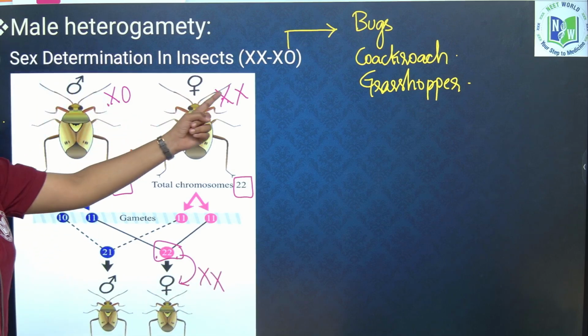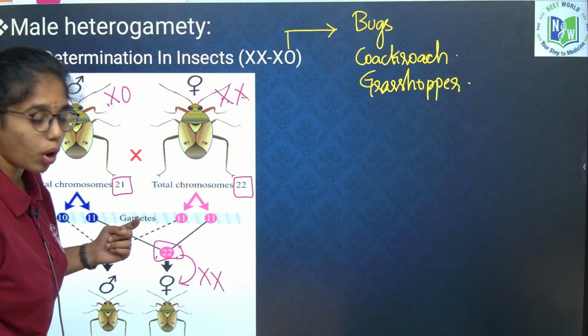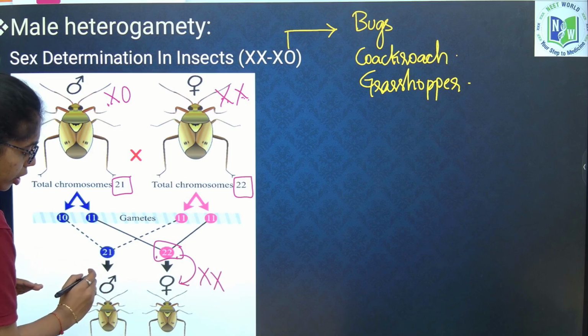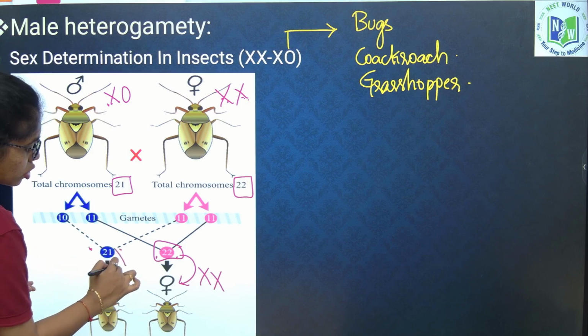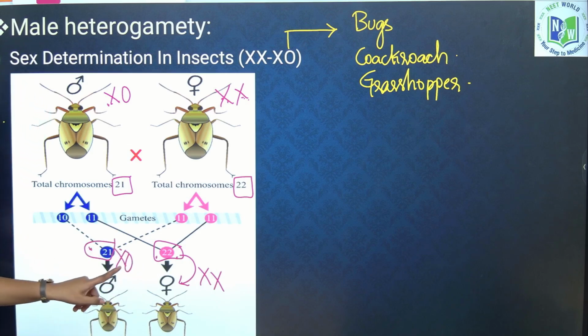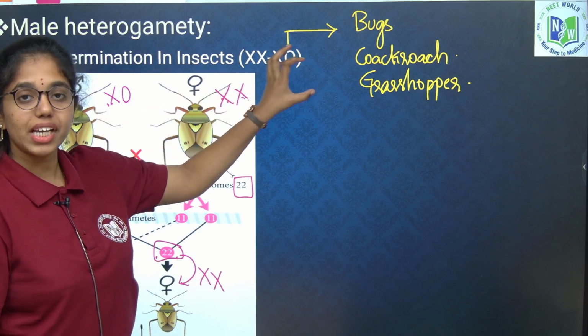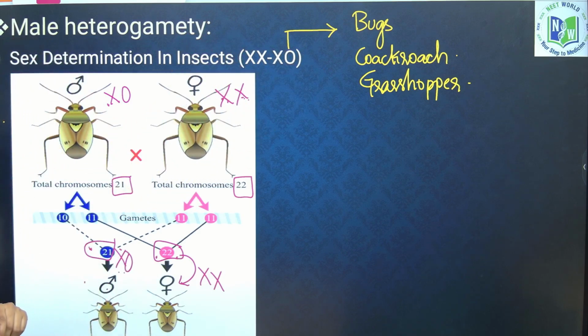Okay. When only one X chromosome is involved in the crossing, then one chromosome will not be produced, then it is XO type. Then it is what? XO type, which is male. Clear? So, this is about XX-XO type of sex determination under male heterogamety.